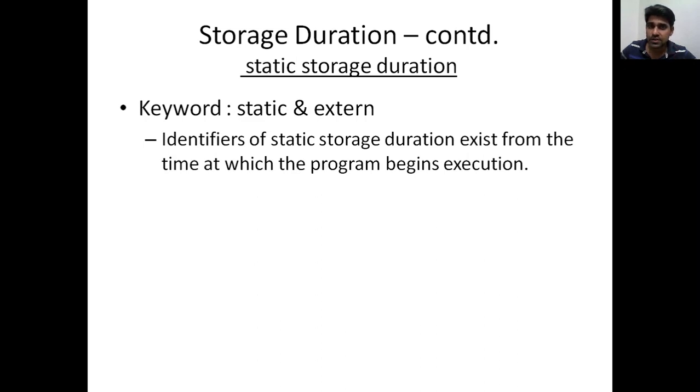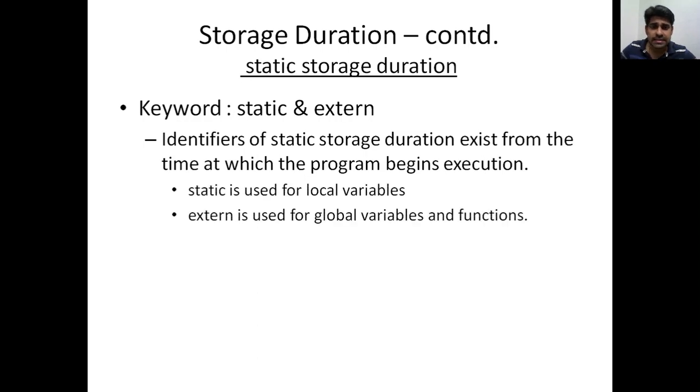So auto and register come under automatic storage duration. Extern and static come under static storage duration. Identifiers of static storage duration exist from the time at which the program begins execution, so these are going to be available from the very start of the program. Static is used for local variables and extern is used for global variables and functions.